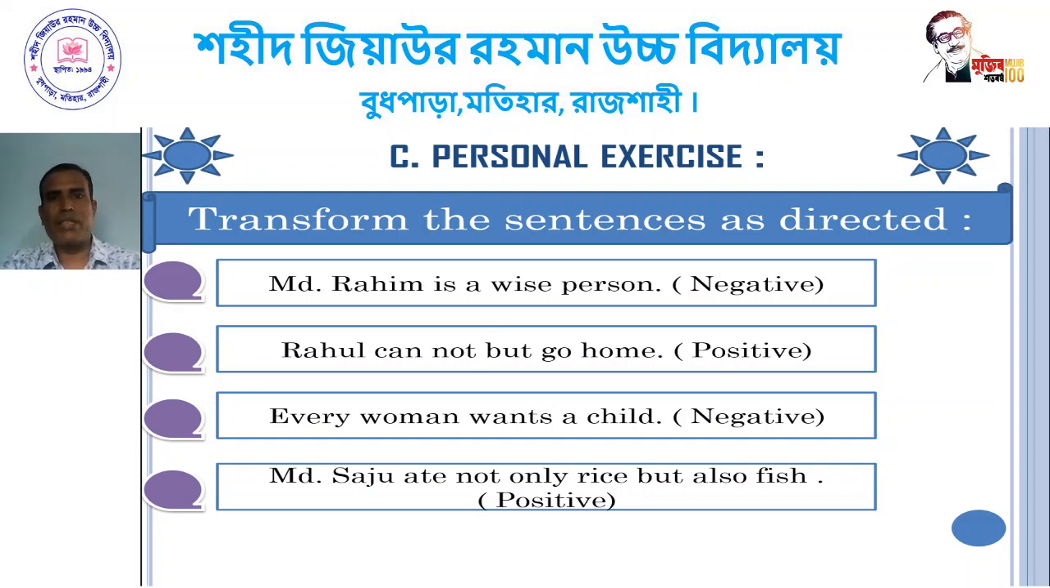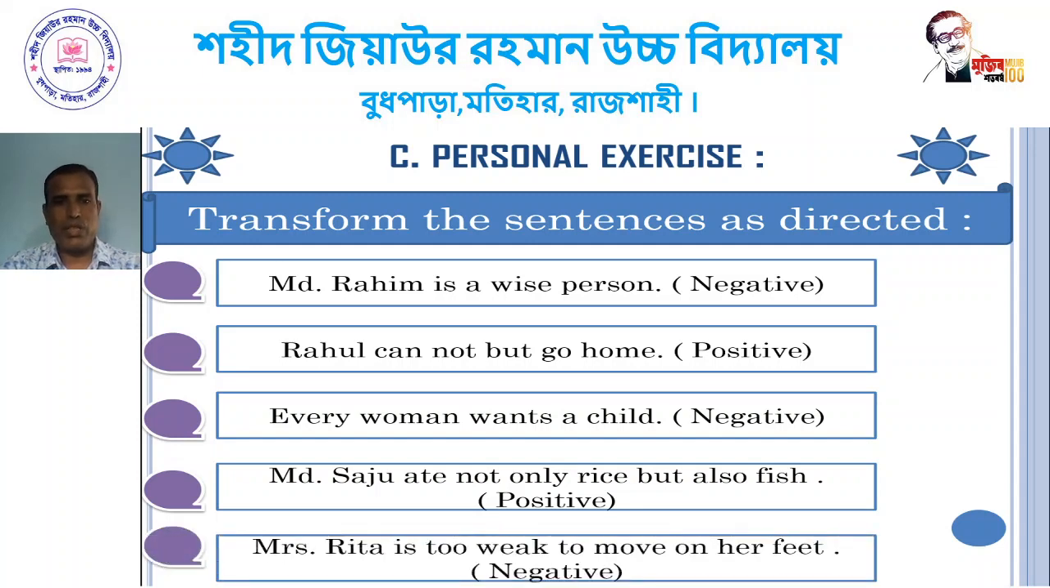Mr. Rohim is a wise person. Ruhul cannot but go home. Every woman wants a child. MD Shaju ate not only rice but also fish. Dear student, you must do these sentences in your exercise book and write them down or send them to our school page or online class community box, and I will try to solve that problem.